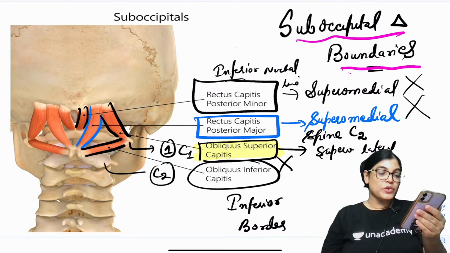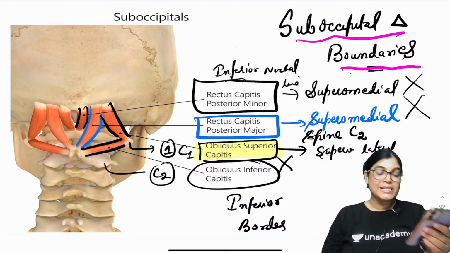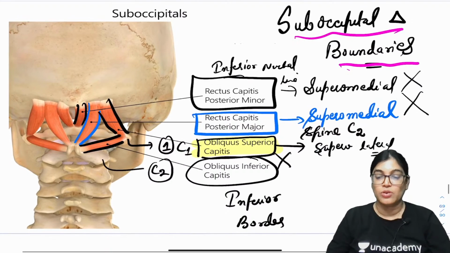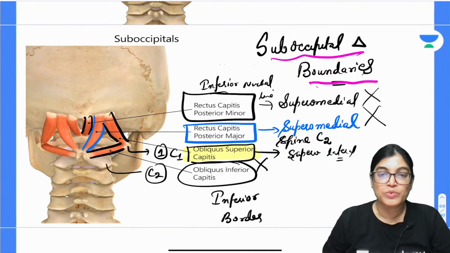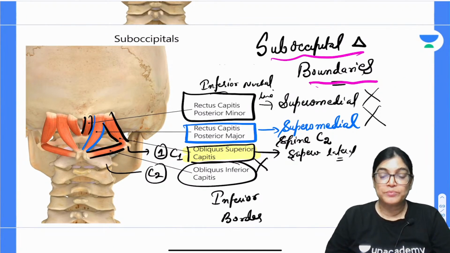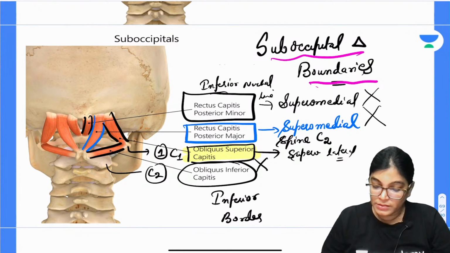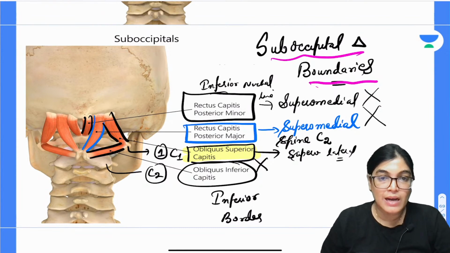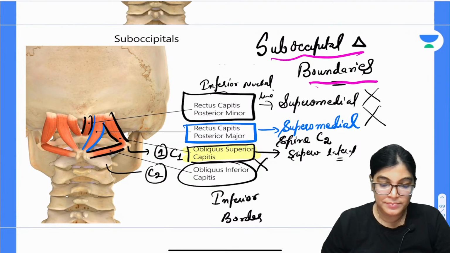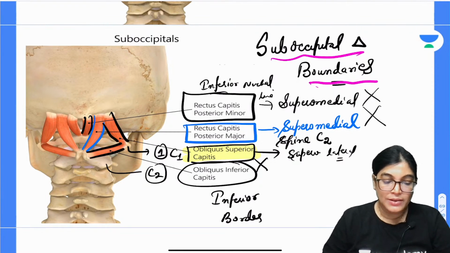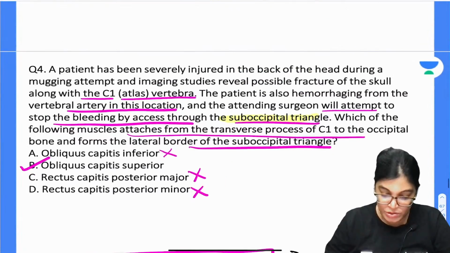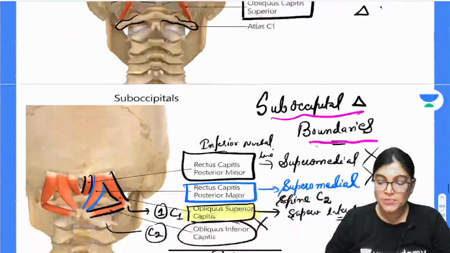Yes Joseph, you are absolutely right. The roof is covered by semispinalis capitis. So this explanation proves that the obliquus capitis superior muscle is the right answer. Yes, semispinalis and others are forming the roof structure, so they will not contribute. Semispinalis was also given as an option, but that is forming the roof structure.